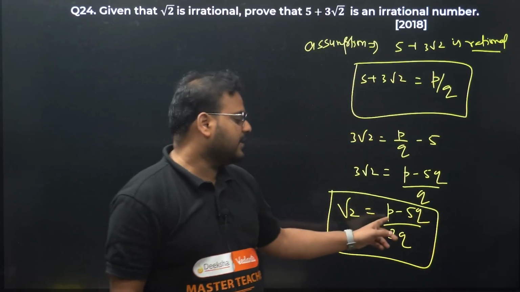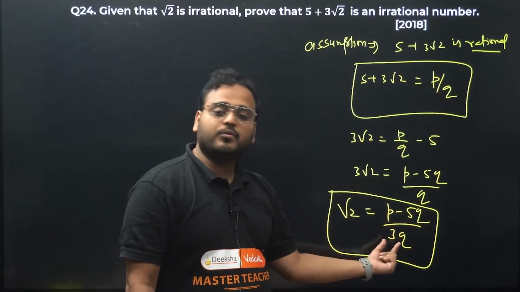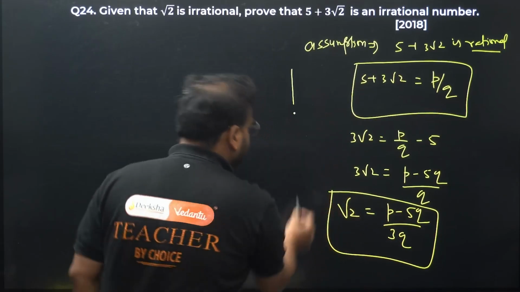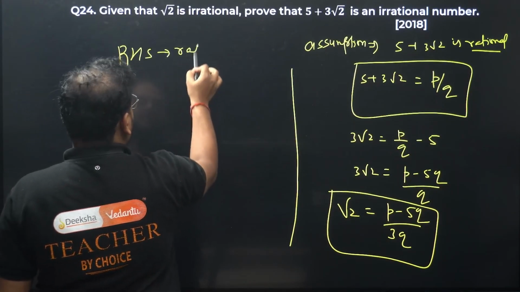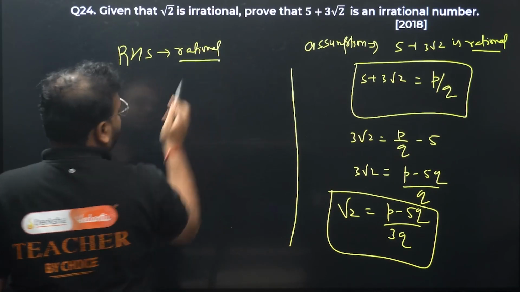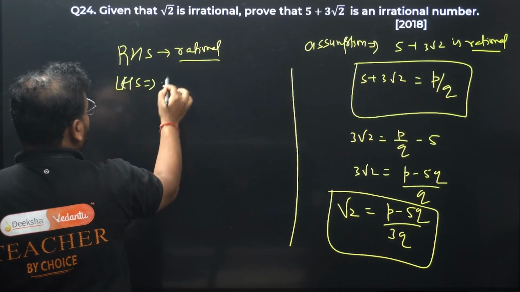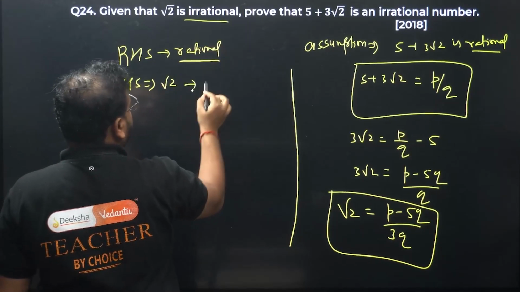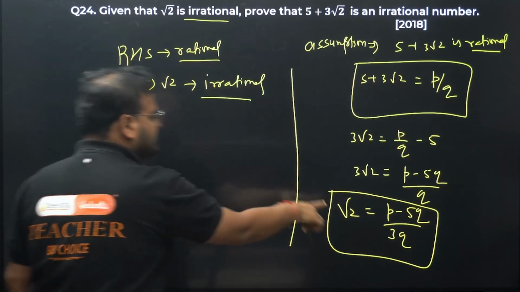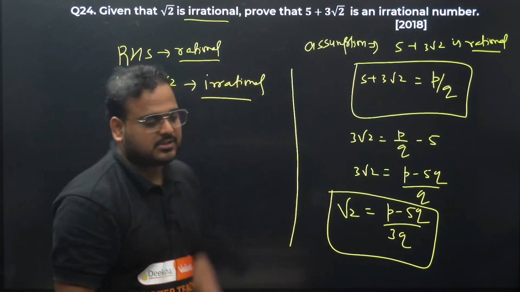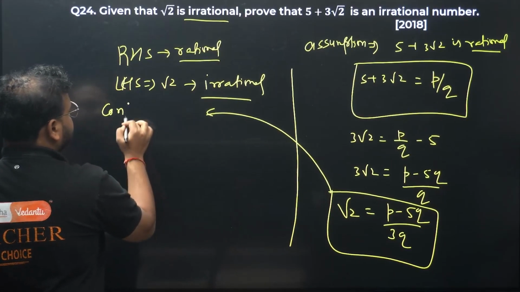Please check. P is an integer, Q is an integer. So the numerator will be an integer only. Again, the same, 3 into Q will be an integer. It means my RHS is what? Rational. What about LHS? It is root 2, which they have given as irrational. If LHS is irrational and RHS is rational, not possible. This is the contradiction. This is my contradiction, sir.